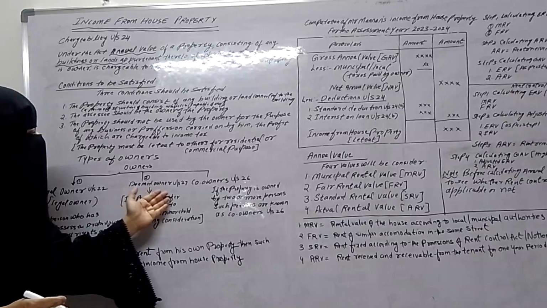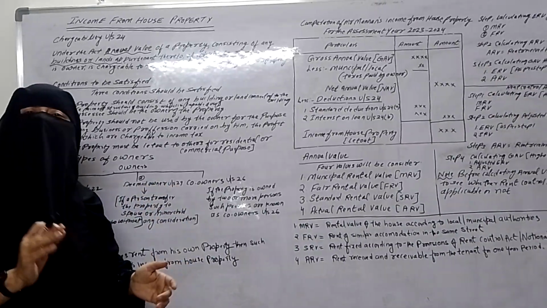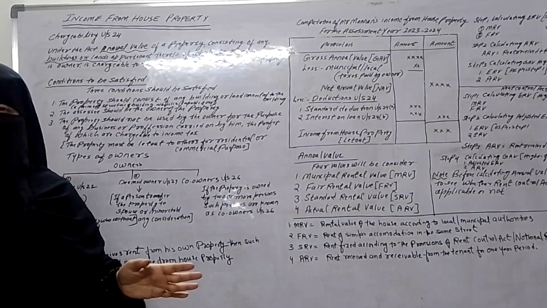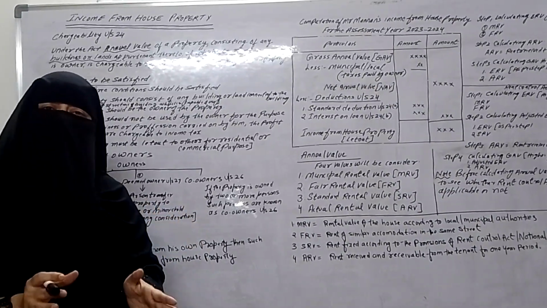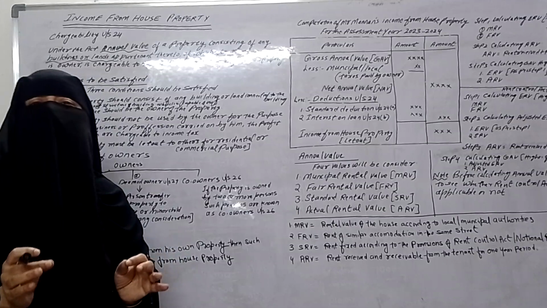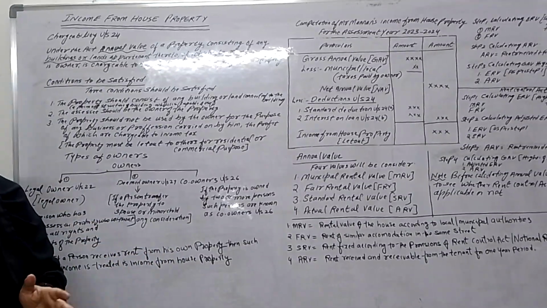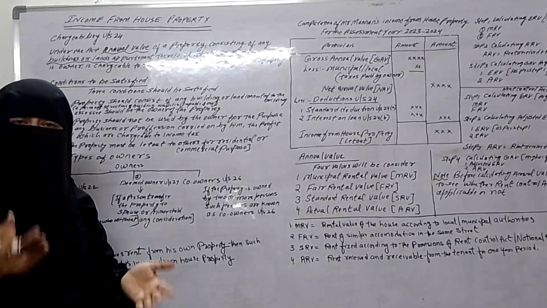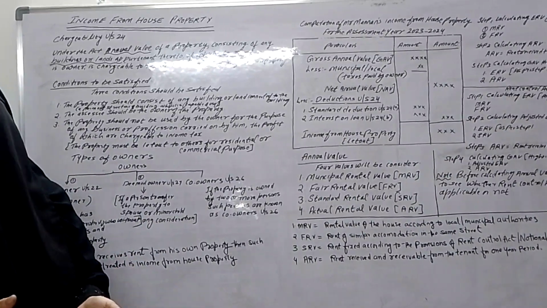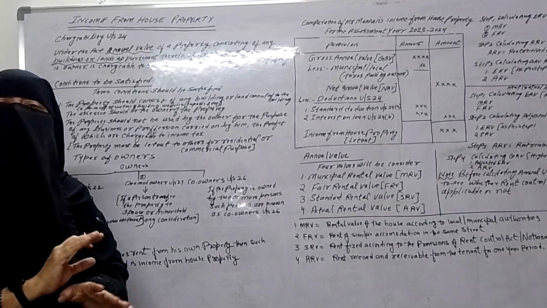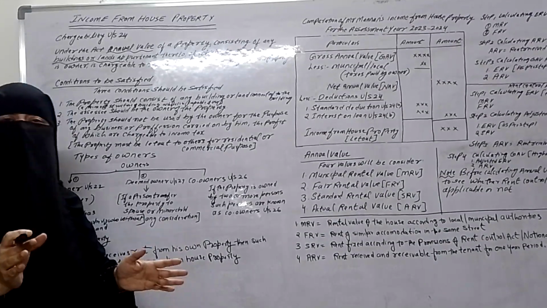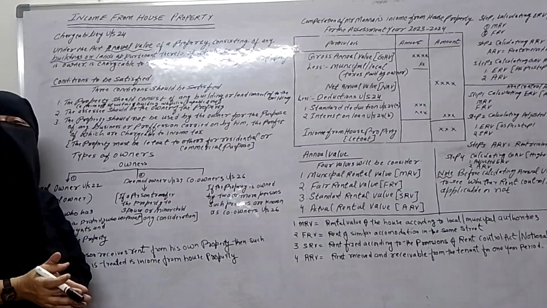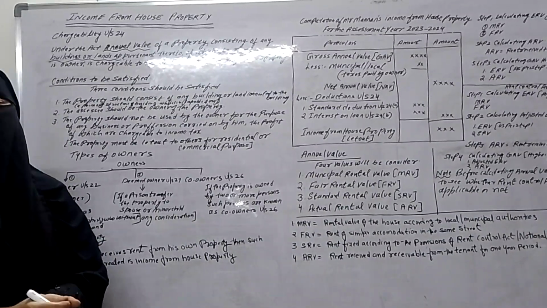Second one, deemed owner under section 27. A deemed owner is a person who is not the real owner, but in the eyes of law he is the owner. A deemed owner is a person who transfers the property to his spouse or minor child without any consideration. In that case, the deemed owner is responsible for paying the tax.